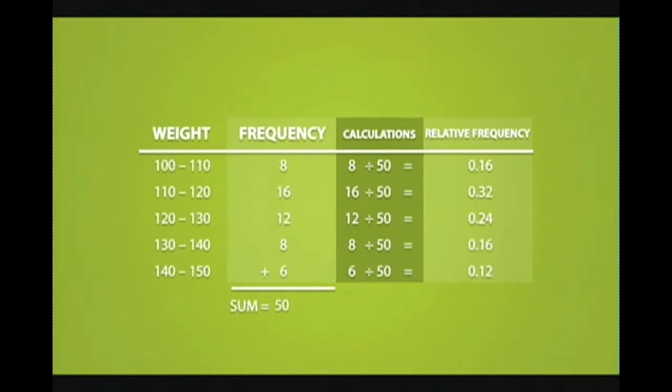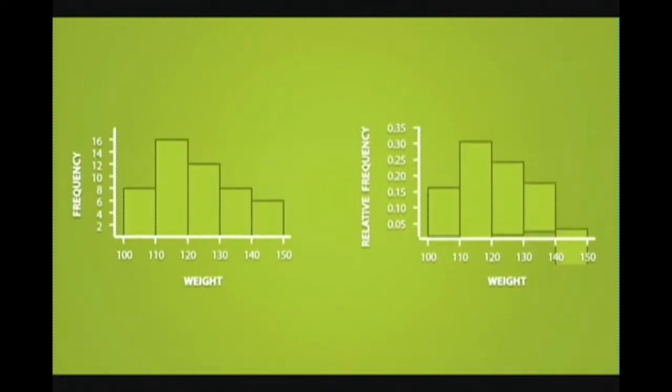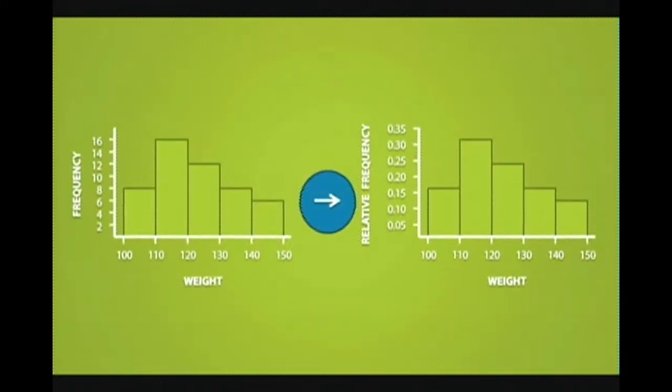To check if you have made the right conversions, you can add up all the proportions for each interval, and the sum should be equal to 1. The answer should be equal to 1 because we have used a ratio that relates our data to the total amount of data values. Because of this ratio, relative frequencies can be written in percentages. To convert to percentage form, all we do is multiply each value by 100%. In the same way, regular histograms can be converted into histograms that tell us the proportion of values for each interval.